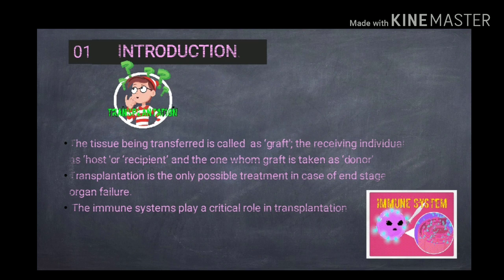The individual who provides the graft becomes the donor. The individual who receives the graft becomes the receiver. Organ transplantation is a major operation which is offered only when all the treatment options have failed. The immune system plays a critical role in transplantation.